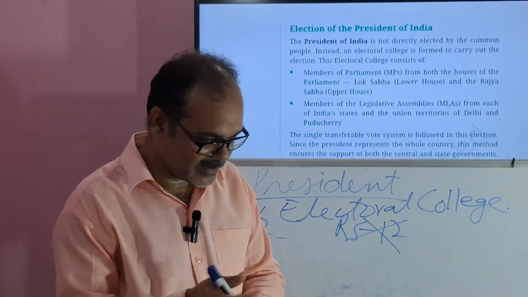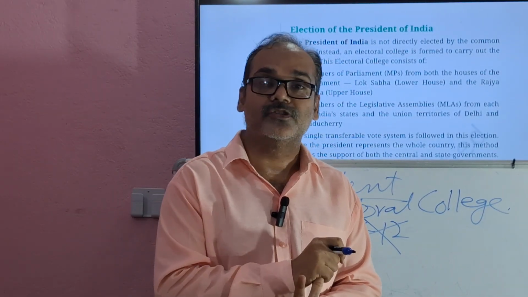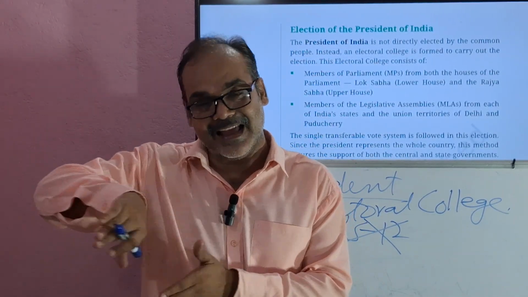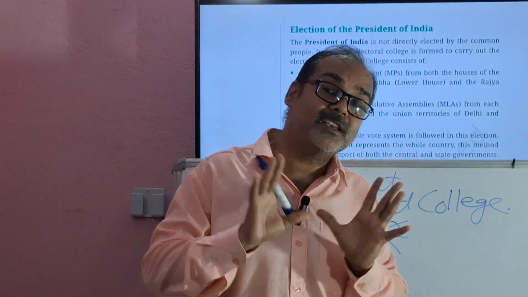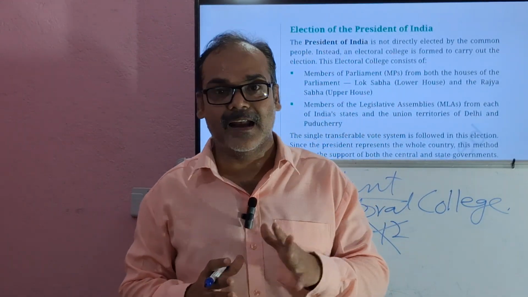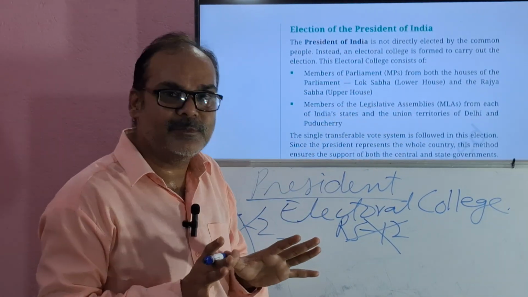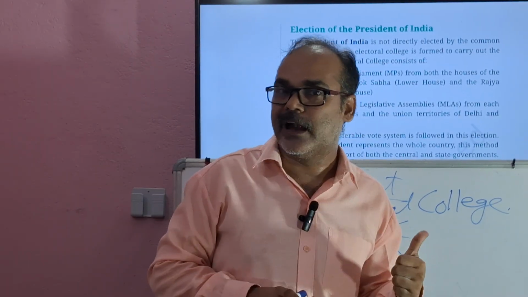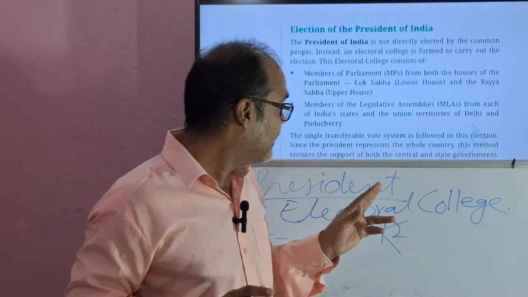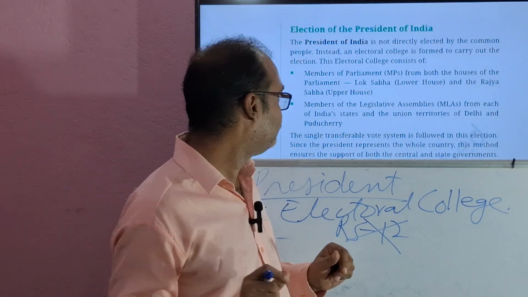So who are they? All the MPs. All the MPs means Lok Sabha and Rajya Sabha, excluding the nominated members. Got it? All the MLAs of all the states and the union territories of Delhi and Puducherry. So these many people take part in the president's election, and it is through the electoral college system. So you got it? Okay.